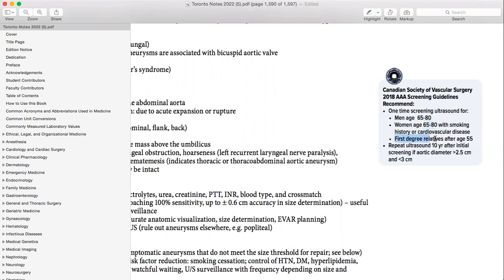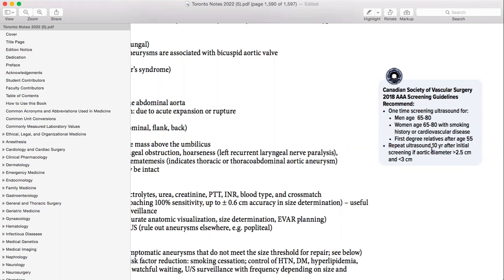So with a first degree relative, either man or woman, you have to do it for both. As you can see, this is 1, 2, and 3: three points. Man is this; woman with smoking or cardiovascular history, then you are going to do it. And if men and women both have a first degree relative with abdominal aortic aneurysm, then you are going to do it in both man and woman. Repeat ultrasound in 10 years.